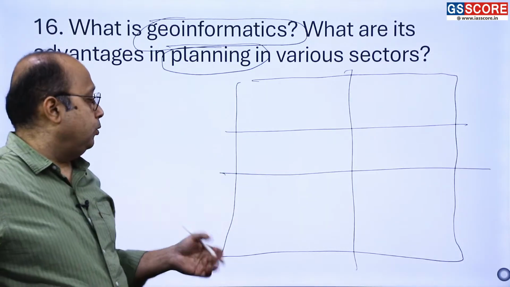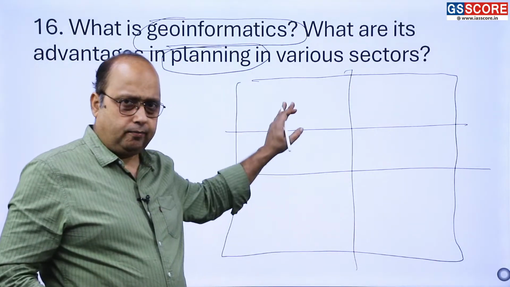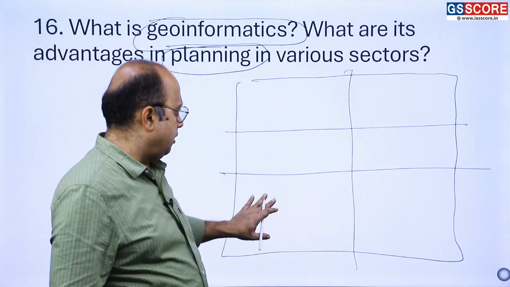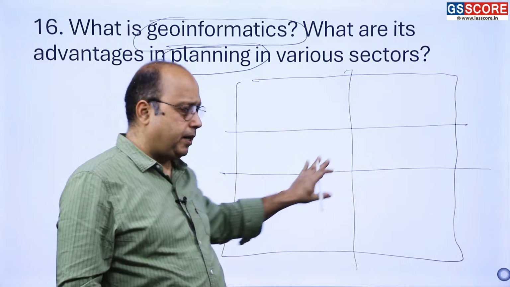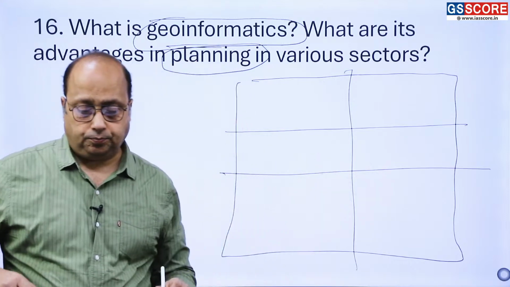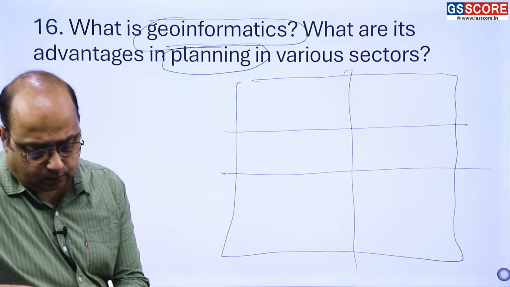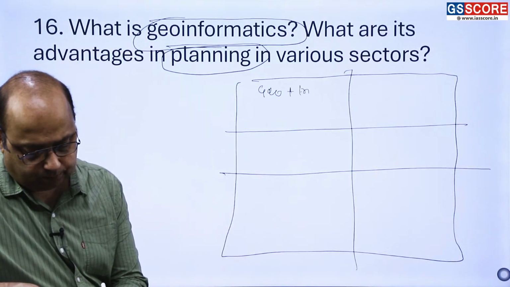I am not telling you to write the answer in boxes. I am giving a blueprint only, right? Boxes represent blueprint, rough work. This is a rough work. In the introduction, you have to plan for the introduction, then this paragraph, that paragraph, in that way. So you have to give your opinion that it is the role of geography and information system.